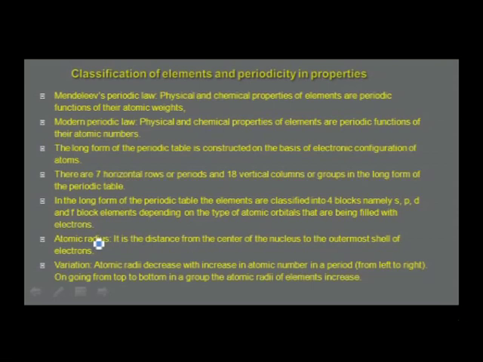Atomic radius is the distance between the center of the nucleus to the outermost shell of electrons. How does it vary? The variation of atomic radius: atomic radii decrease with increase in atomic number in a period, that is across the period from left to right. Going from top to bottom in a group, atomic radii of elements increase. There are several factors which are responsible for the decrease across the period and increase down the group.